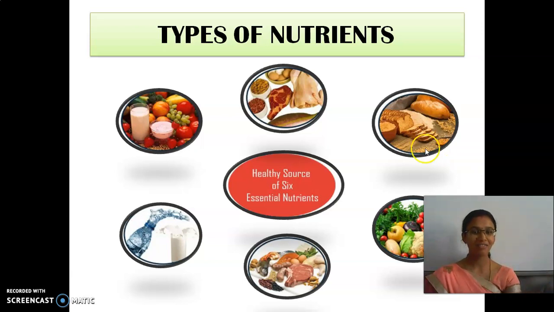So these are carbohydrates, proteins, vitamins, minerals, fibers and water. These are all essential nutrients. Essential means very important to keep our body healthy.